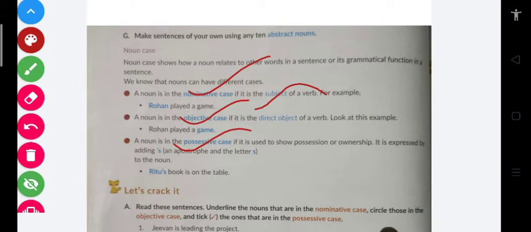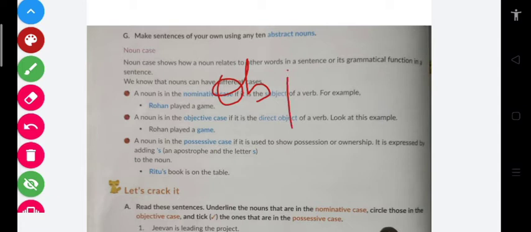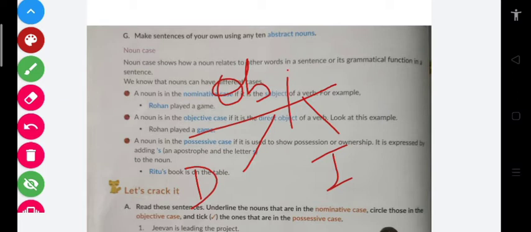When the noun is used as an object, it is called objective case, and that too with a direct object. Okay, and when the noun is used to show possession, we call it a possessive case. Clear? Now going into the depth, first of all let me clarify one thing to you, that is about object. So students, an object can be direct or indirect. Clear? So the object on which the action is being done is direct object, and the doer is then indirect object.